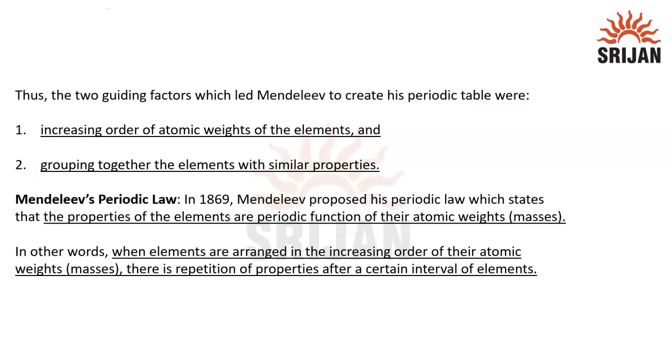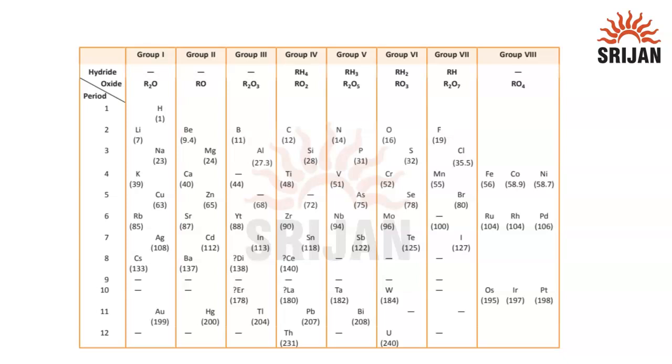Thus, the two guiding factors which led Mendeleev to create his periodic table were the increasing order of atomic weights of the elements and grouping together the elements with similar properties. Then he gave Mendeleev's periodic law, which says that the properties of the elements are a periodic function of their atomic weights, or masses. In other words, when elements are arranged in the increasing order of their atomic masses, there is a repetition of properties after a certain interval of elements. So this is basically the Mendeleev periodic table.